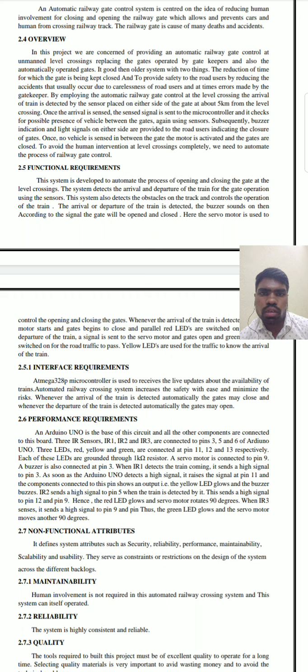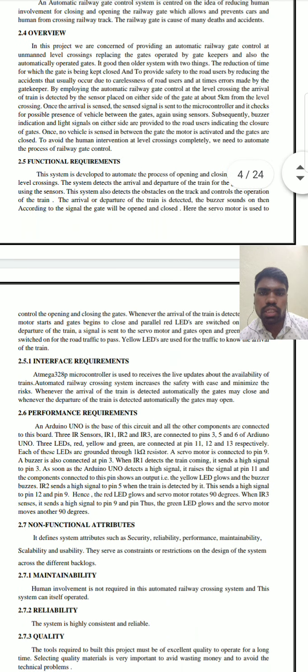By employing the automatic railway gate control at the level crossing, the arrival of the train is detected by sensors placed on either side of the gate, about 5 km from the level crossing. Once the arrival is sensed, the signal is sent to the microcontroller, and it checks for possible presence of a vehicle between the gates, again using sensors.